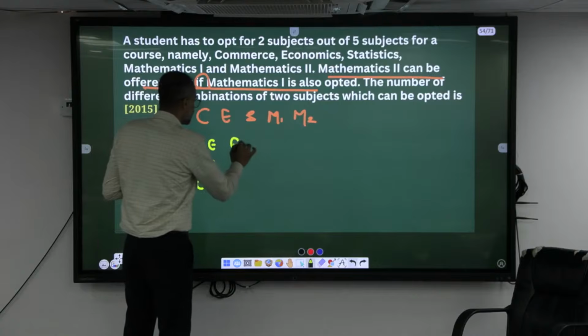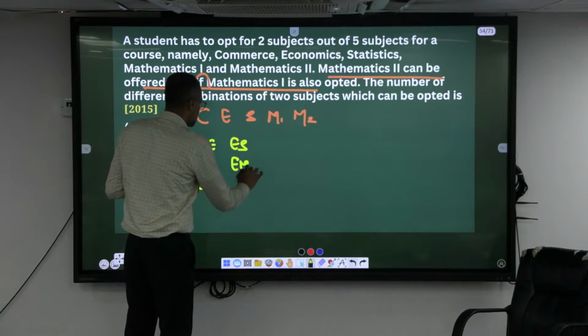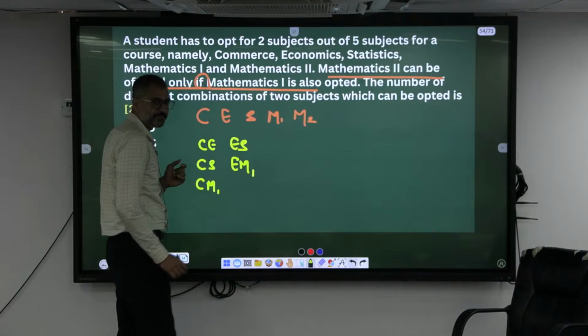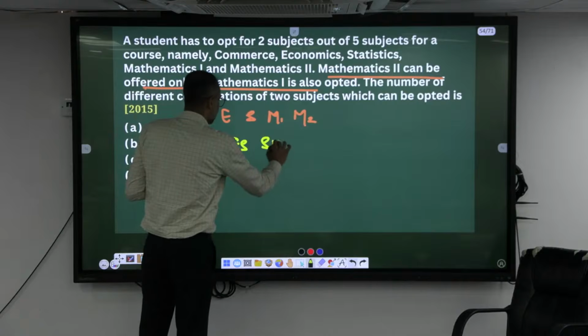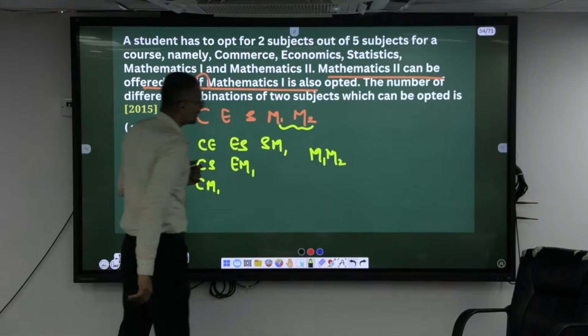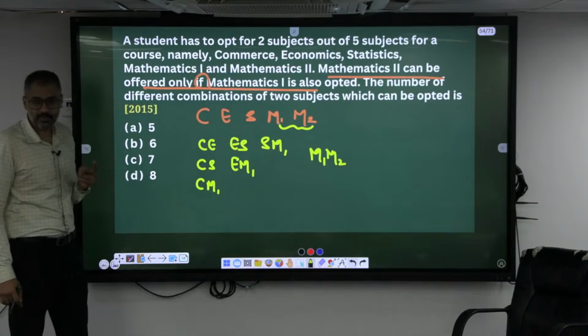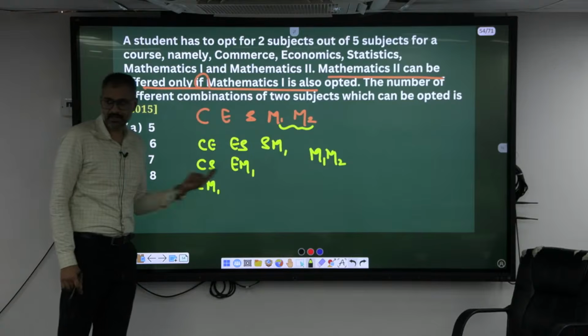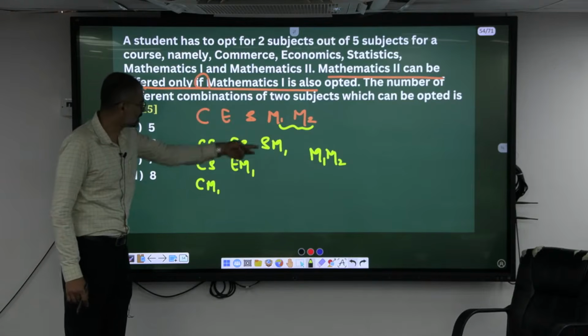Next, E and S? Yes. E and M1? Yes. S and M1, and also M1 and M2. This is similar to how many different ways you can make 2 envelopes correctly. So 3, 4, 5, 6 and 7.